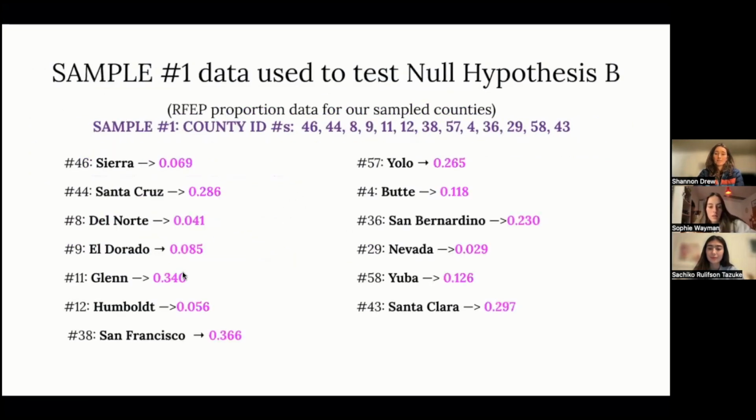So as Sachi and Sophie explained earlier, we had 2 different sample groups, sample number 1 of 13 counties randomly sampled, and then sample number 2, which was a different set. This shows sample number 1, and for each of those counties, what proportion of their 8th grade students in that year were RFEP. So those numbers here in pink show what those proportions were.